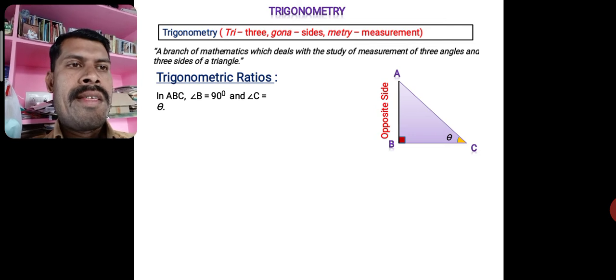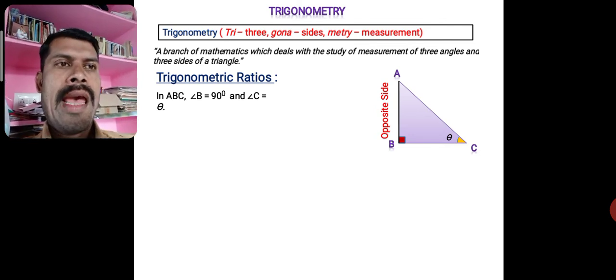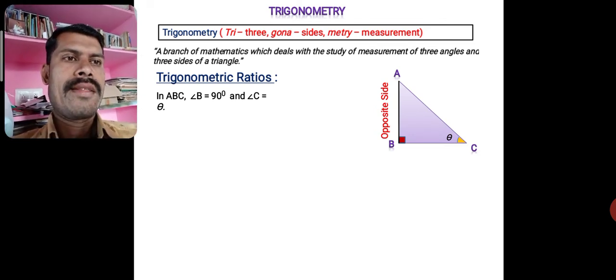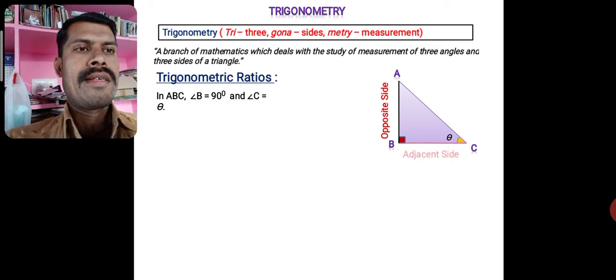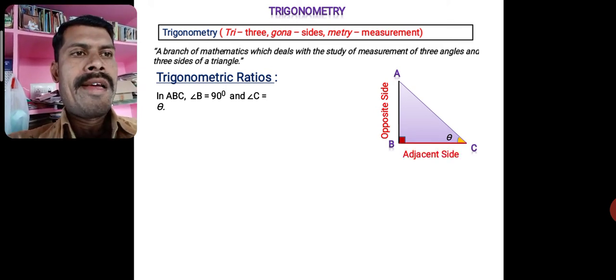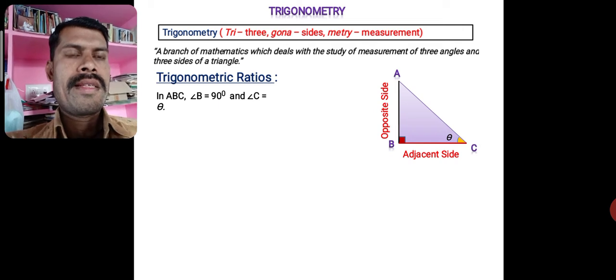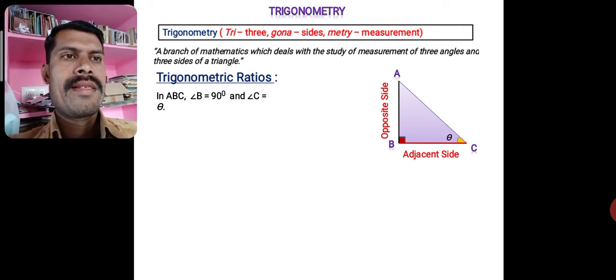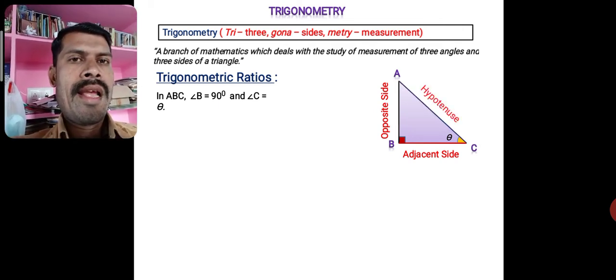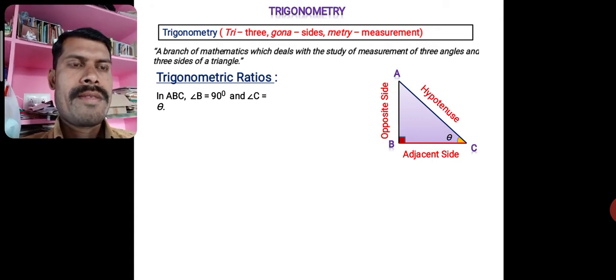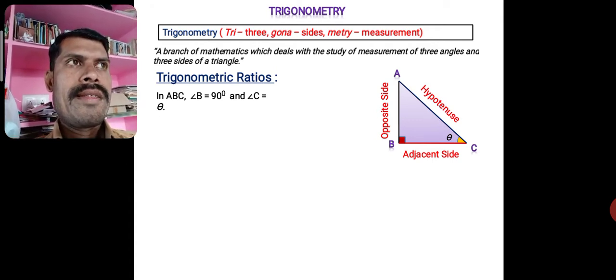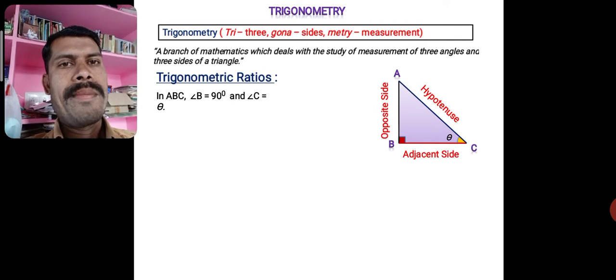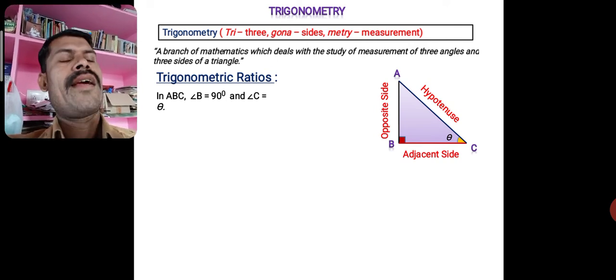The side adjacent to the angle theta is called the adjacent side. And as we know, the biggest side in a right angle triangle, the side opposite to the right angle, is called the hypotenuse. These are the three sides. We have to know the names of the sides of this right angle triangle.